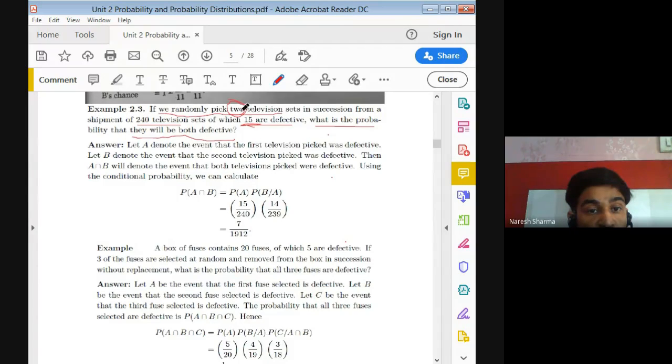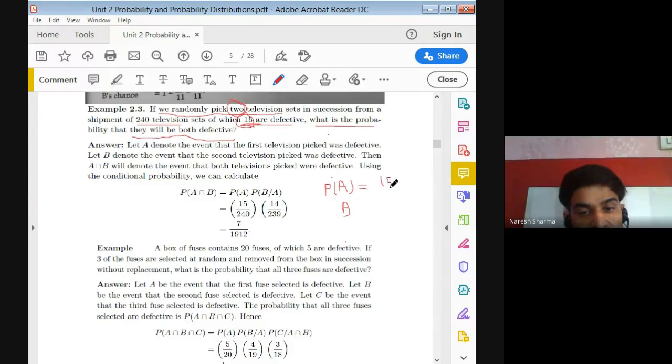So we want to pick two televisions. We may assume that the first event is we pick the first television, and the second event is we pick the second defective television. The probability of the first television being defective: favorable cases are 15 and total cases are 240.